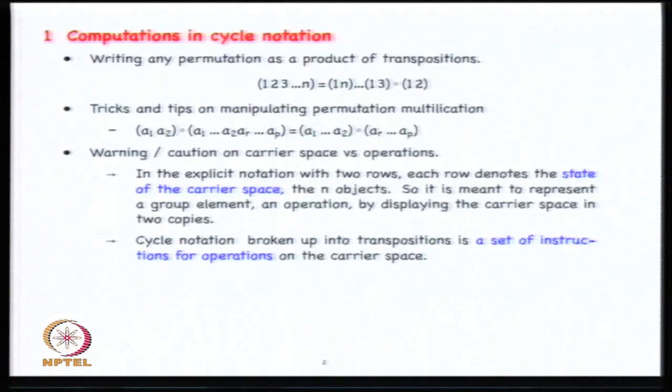So here what I have tried to identify is that if you have a permutation which is an n cycle, this n need not be the size of the group, it could be any, I could have written R. If you have 1, 2, 3 up to R, an R cycle, and you want to write it as a product of transpositions, the answer turns out to be transposition (1 n) followed by (1 n-1), down to transposition of 1, 3 and transposition of 1 and 2.